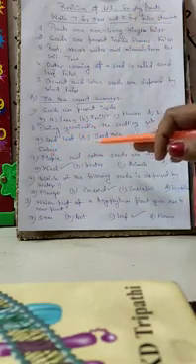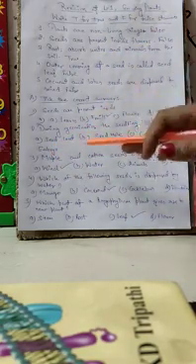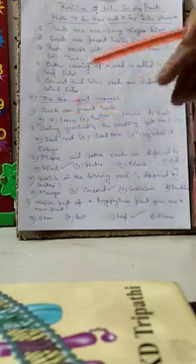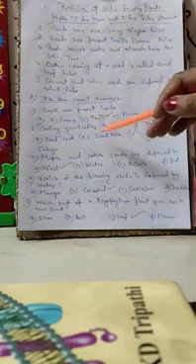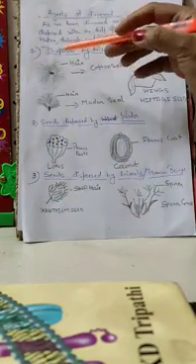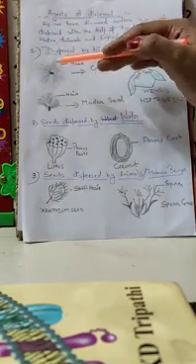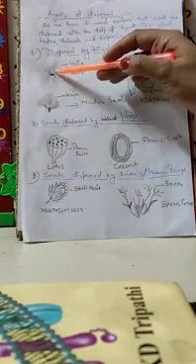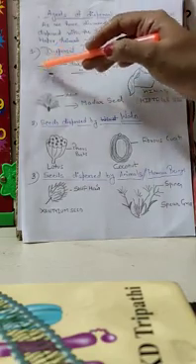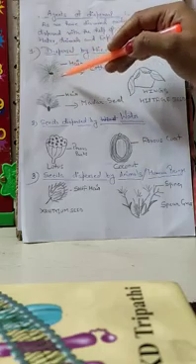Now maple and cotton seeds are dispersed by wind, water, animals, birds. As you know, maple and cotton seeds are very light in weight. I'll show you the picture over here. Here you can see the picture of a cotton seed, in which you can see the seed in between the hairs, and hair is all over around the seed.